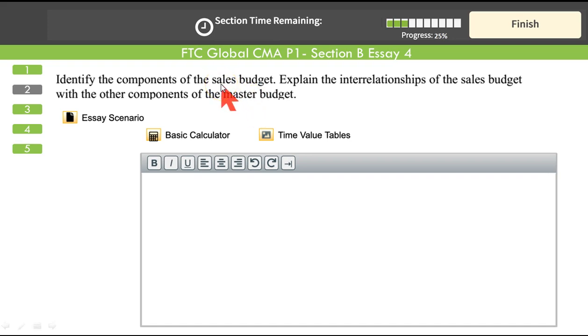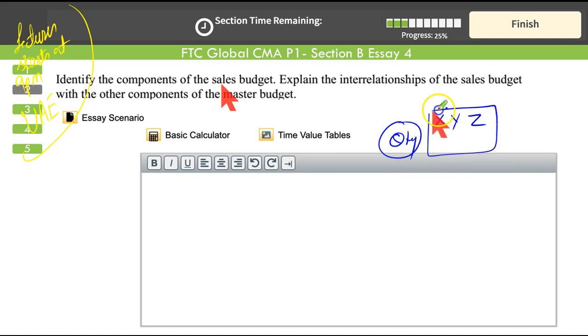So sales budget has 3 components. First is the forecasted sales volume, the quantity. Second, of course, you are not just selling one product. Company might have many products, X, Y, Z. This is the first one, the sales quantity budget. Next, we have to determine the sales mix. What is the mix? If the total units are to be sold 10,000, how many of them are X, Y, or Z? And finally, the third component of sales budget is the price of X, Y, and Z.